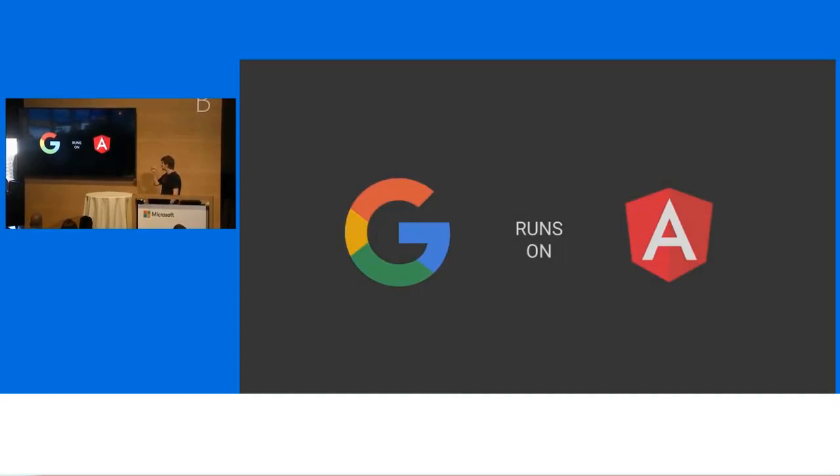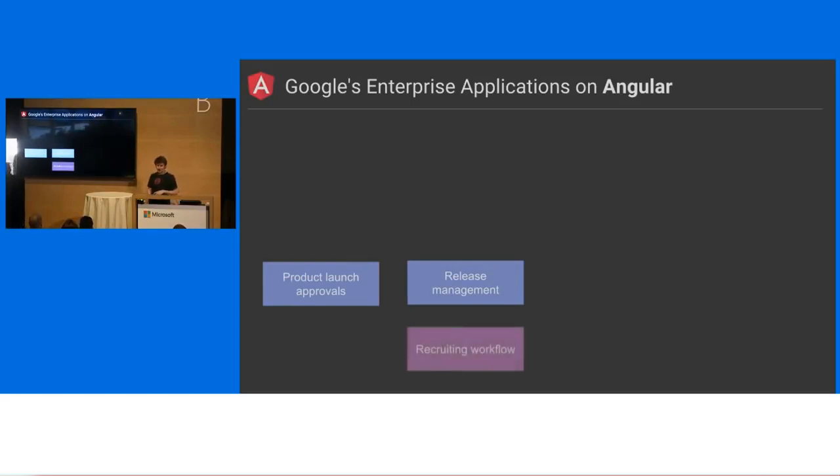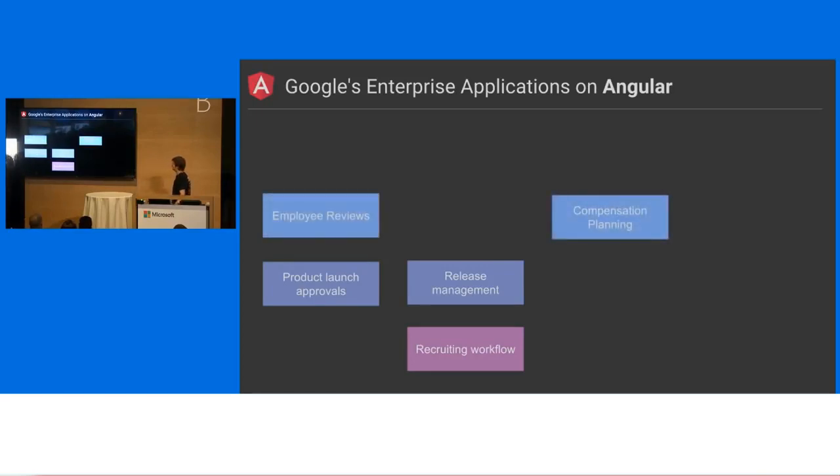So we like this phrase, Google runs on Angular. So things like this. I'm not able to launch a product. I can't ship anything at Google without Angular. All of our internal tooling for launch approvals, release management, that's all written in Angular. We can't hire people without Angular. Everything at Google, all hiring-wise, goes through Angular applications. I don't get paid. I don't get raises, or I don't get my pay demoted without Angular. We don't track bugs without Angular, right?